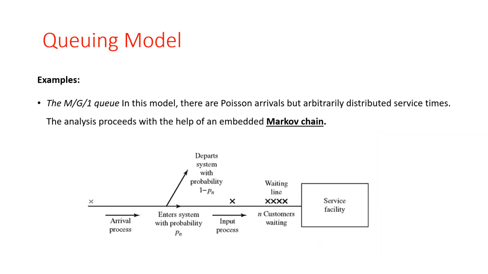Okay. So a queuing network is a collection of service facilities where the departures from some stations form the arrivals of others. And the network is closed if the total number of customers is fixed, with these customers continuously circulating through the system. So the machine repair model is an example of a closed queuing network.